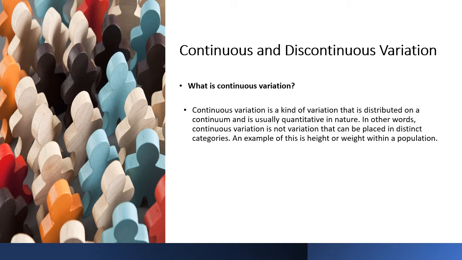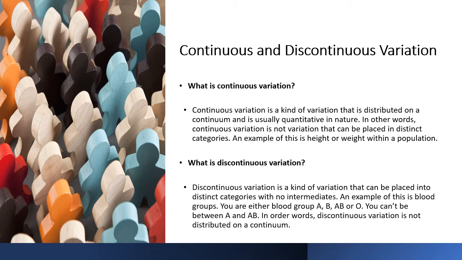And so what we see with continuous variation is we have a continuum of variation as opposed to distinct bands that segregate individuals. In discontinuous variation, things are a little bit different. This discontinuous variation means that you can put the individuals into distinct categories with no intermediates. An example of this is when you have blood groups. You're either blood group A, B, AB, or O. You don't fit into any other intermediate between that.